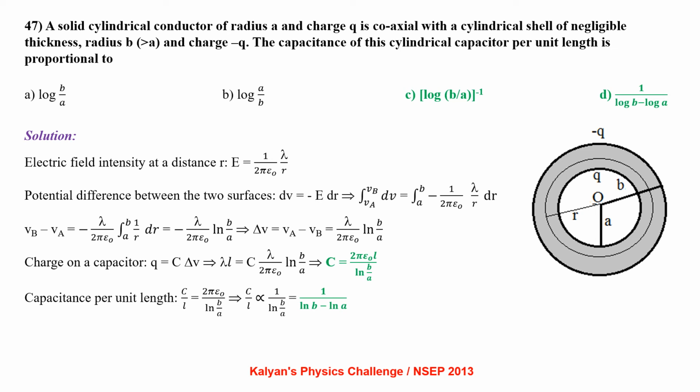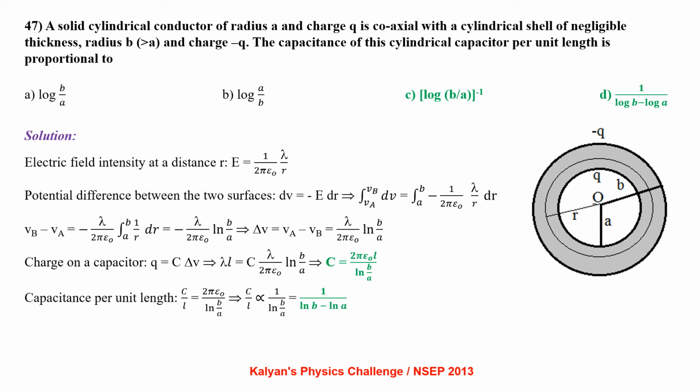Potential difference between the two surfaces, dV equals minus E dr, that is integral dV from Va to Vb equals integral a to b of minus 1 by 2 pi epsilon naught lambda by r dr. Vb minus Va equals minus lambda by 2 pi epsilon naught integral a to b of 1 by r dr. Upon simplification, that comes out to be lambda by 2 pi epsilon naught ln b by a.